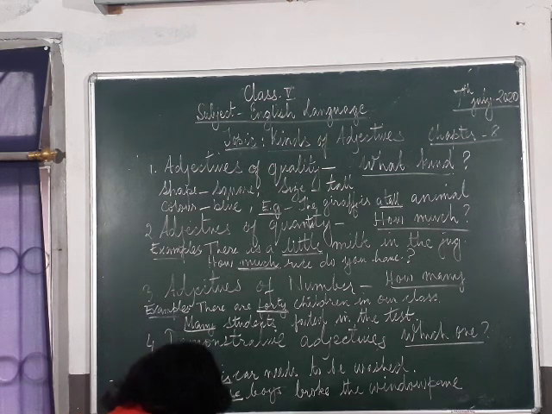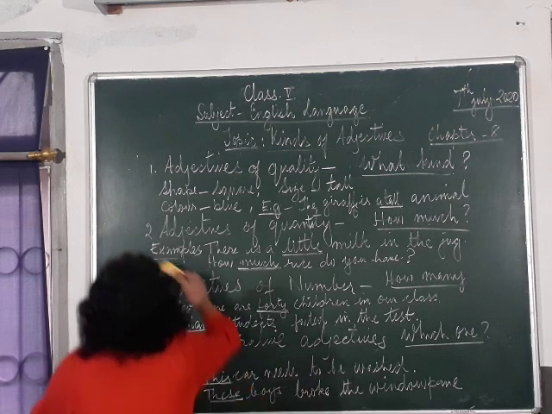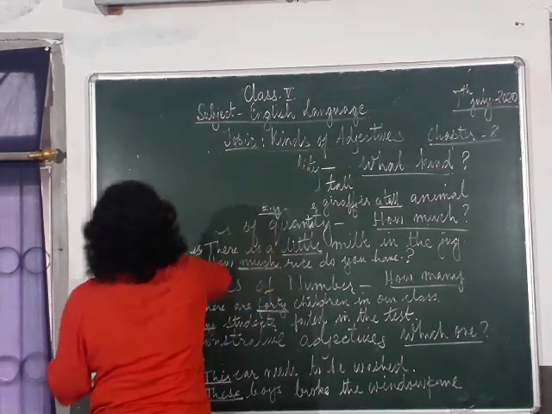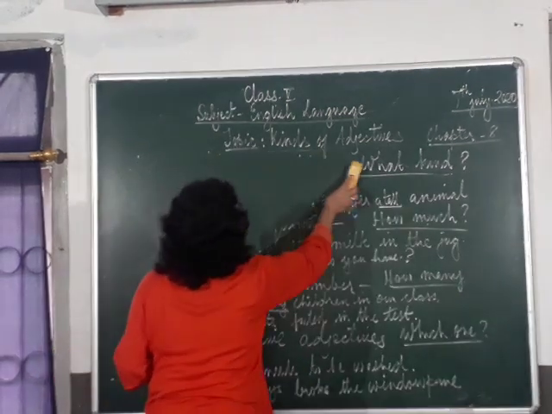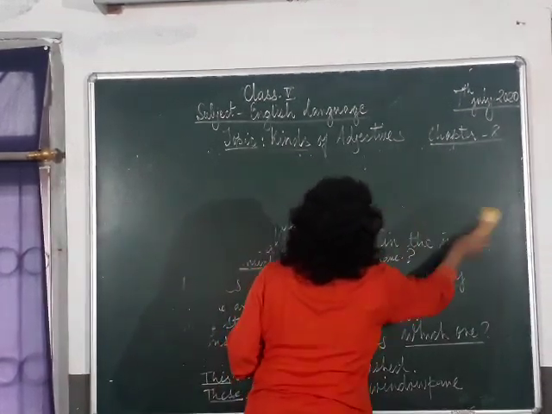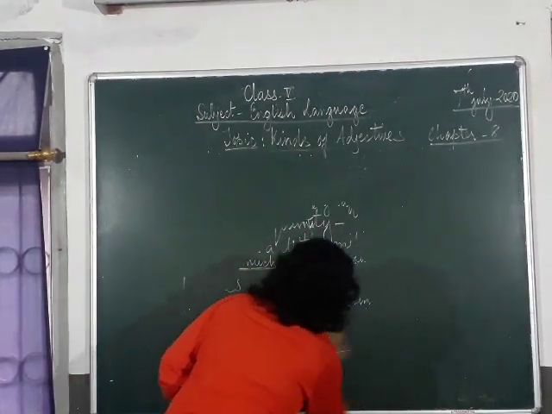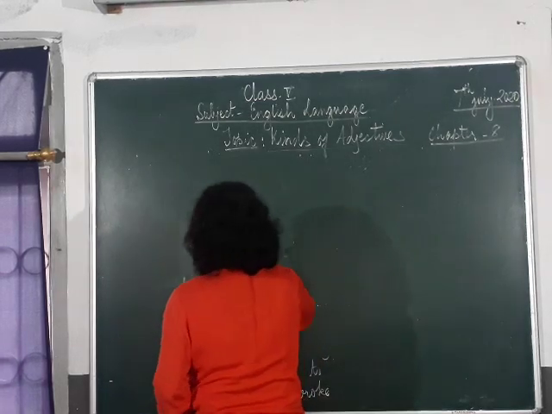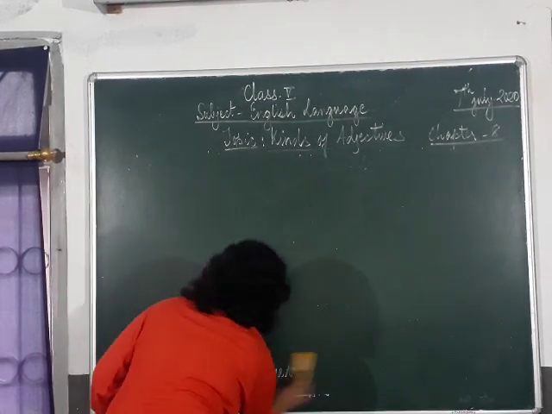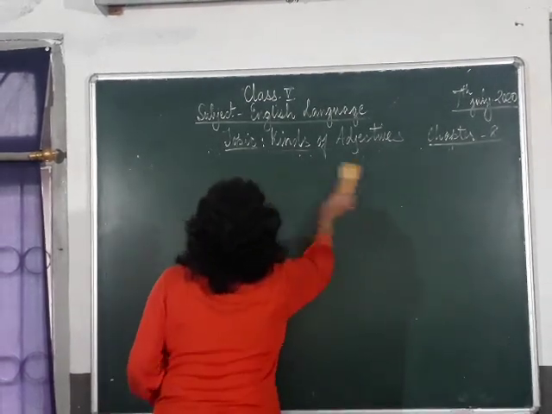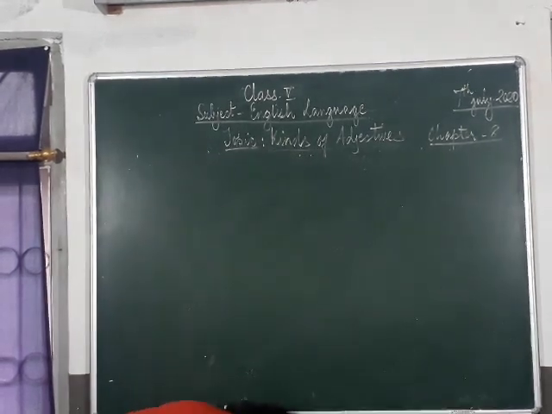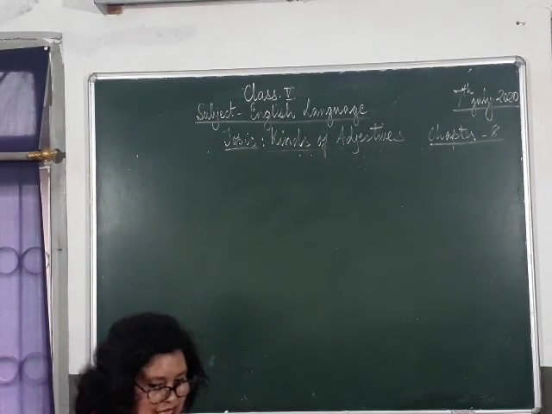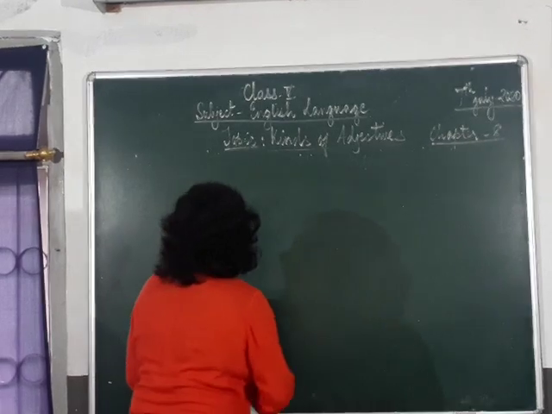I am just going to rub this out and write it here for you, just for you to see it clearly. The kinds of adjectives, this one will be transformation of adjectives, okay?